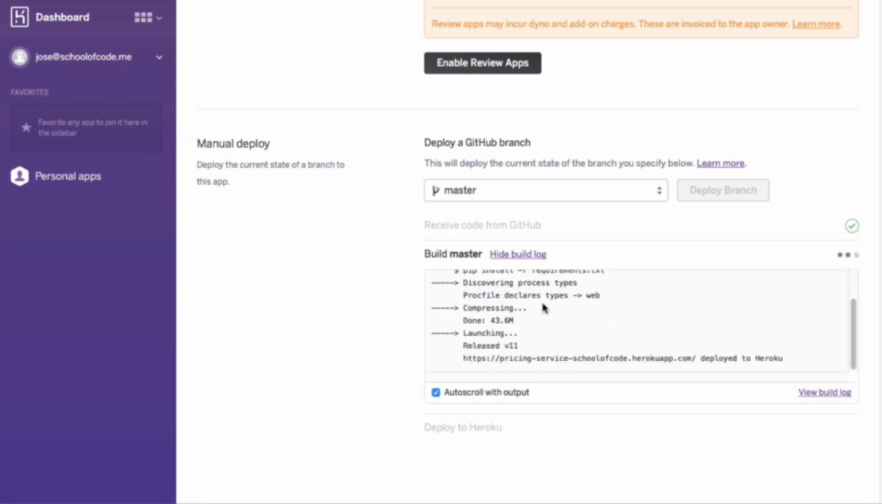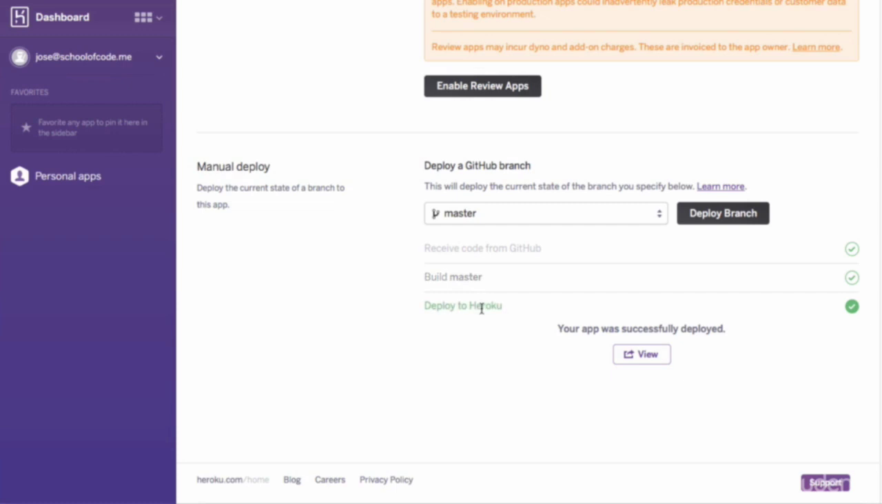Then it's going to discover process types, and then it's going to essentially compress, and I don't think we can get this back. So it's essentially going to compress and send the code over to Heroku, and it's going to run uWSGI, which is then going to run our app. When we press view, we will get redirected to our application, and we will get an internal server error. Now this means that our app is broken. It failed to do something.